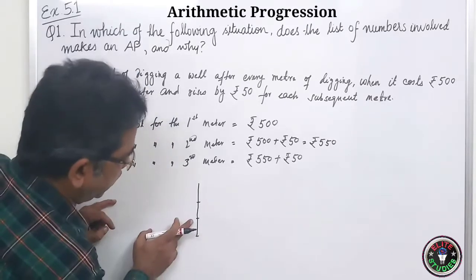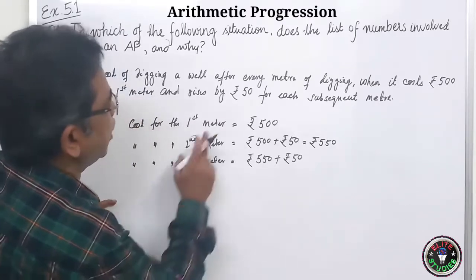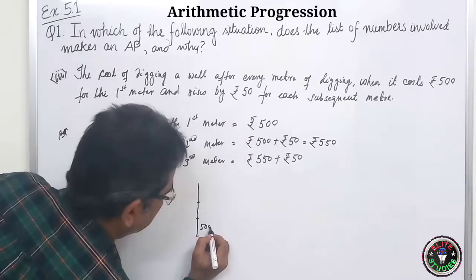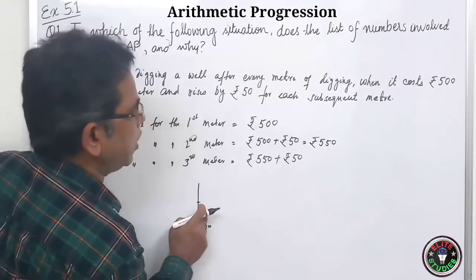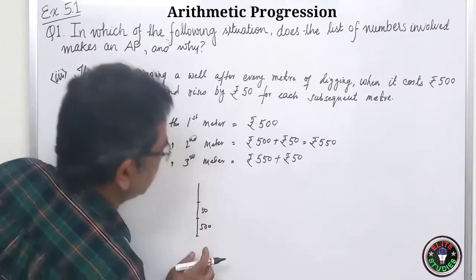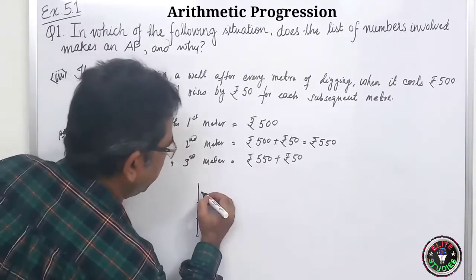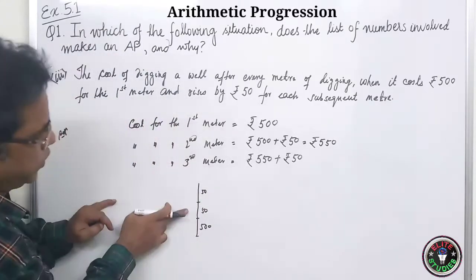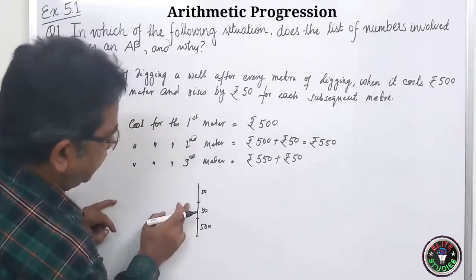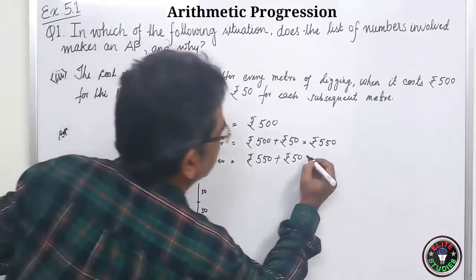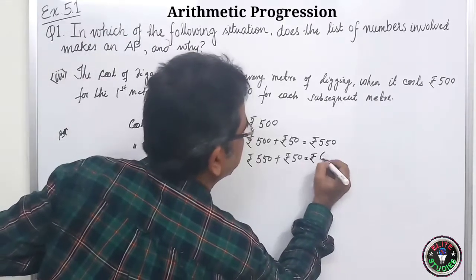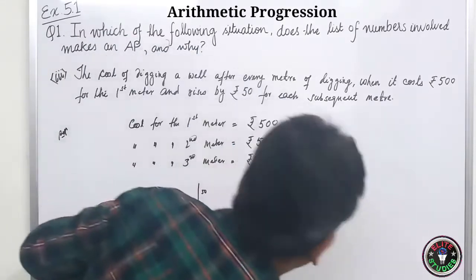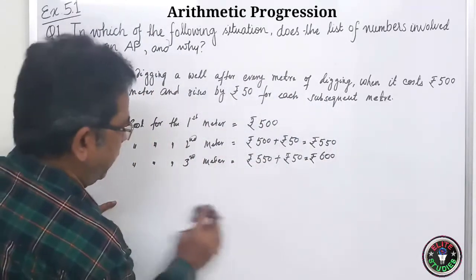For digging the first 1 meter you have to pay 500. Then for the next 1 meter you have to pay ₹50, so it is 550. And for the third meter it is again 50. So 500 and 100, it is equal to ₹600. So you can easily see they are in AP.